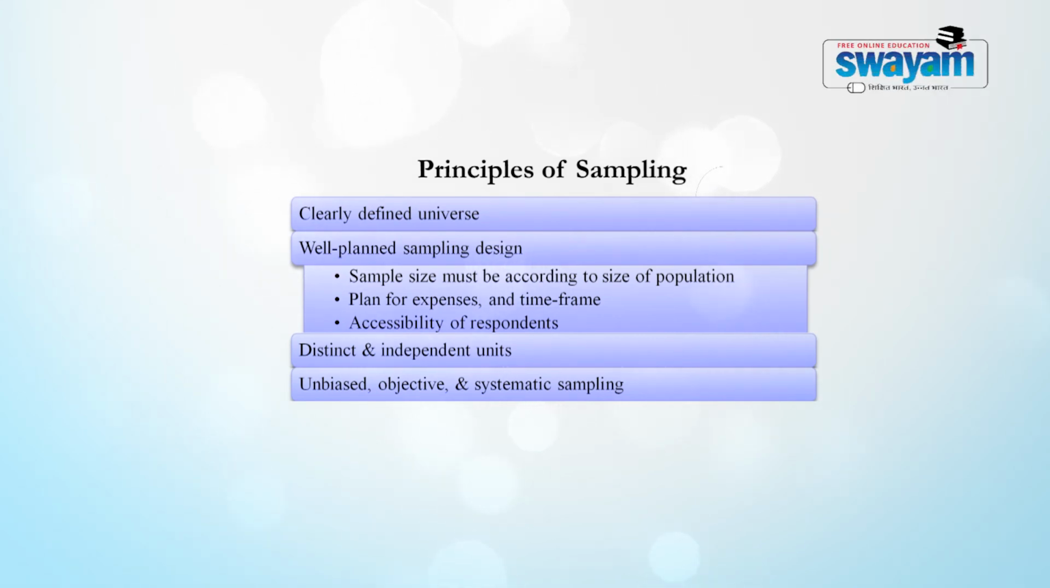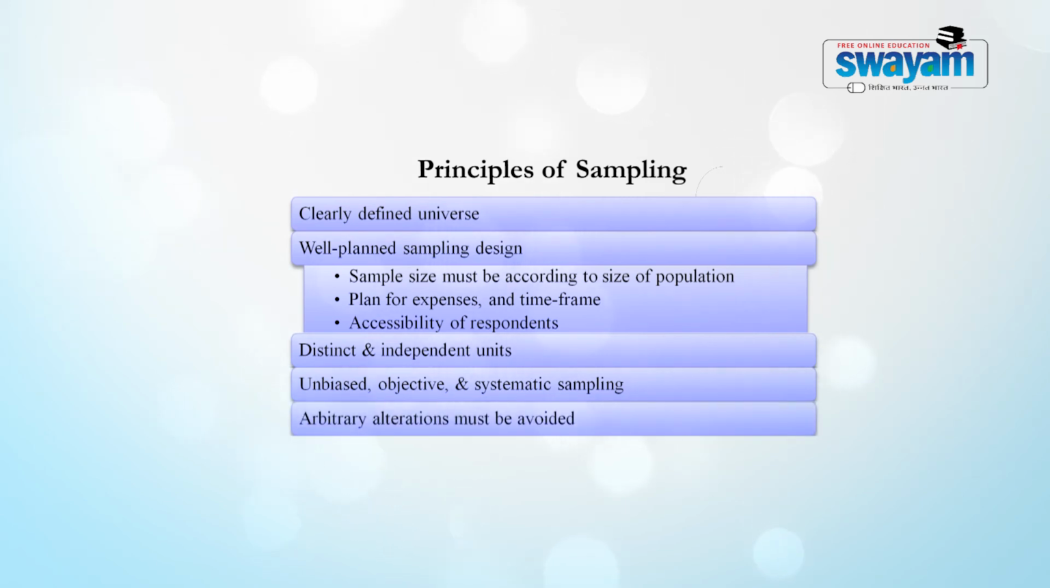So, he has to be very objective, systematic, organized, and as unbiased as possible, because research without value and research without objectivity is no research at all. Next is that the researcher must avoid arbitrary alterations. The researcher should not give in to the urge of arbitrarily altering things. If he has planned a sampling design and provided for points in it, he must adhere to those points and he should not be lazy in not adhering to them.